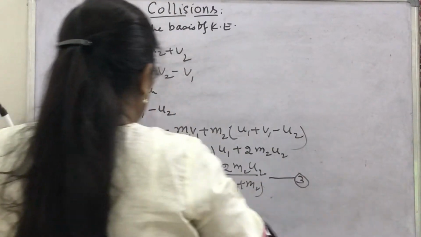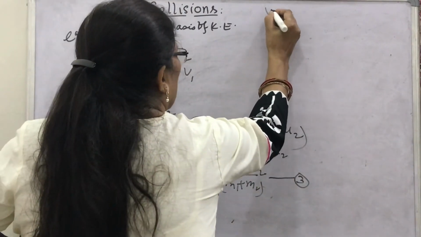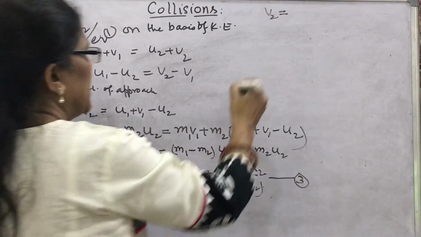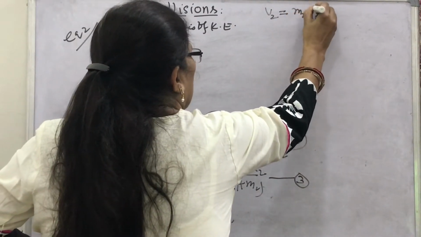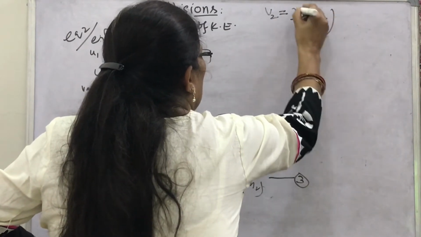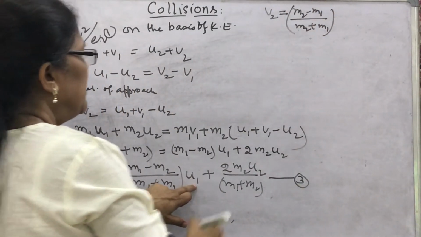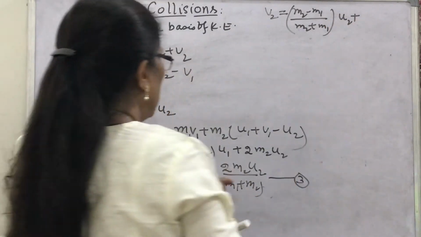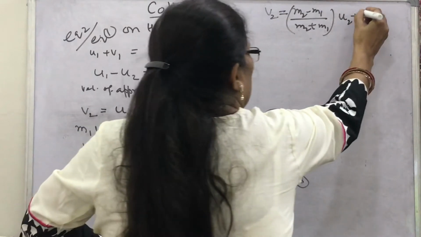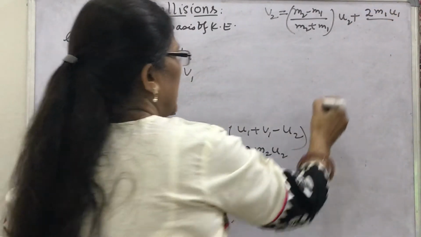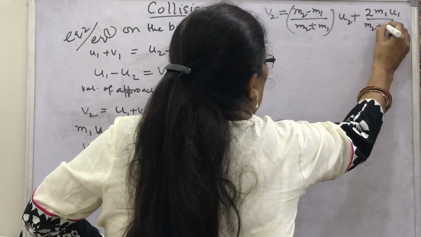So v2 will be m2 minus m1 upon m2 plus m1 into u2, plus 2 m1 u1 upon m2 plus m1.